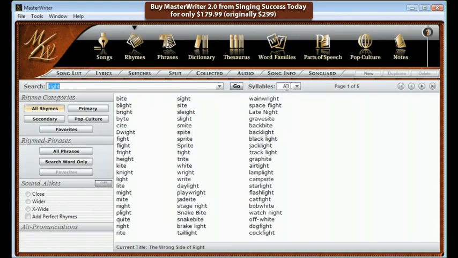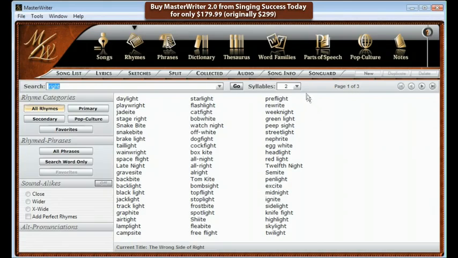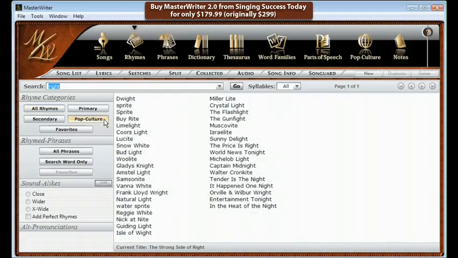And you can use your syllable filter as well. If you only want to look at 2-syllable rhymes, that's all that will be displayed. You will also notice some unusual entries that you will not find in any other rhyming dictionaries. This is because our rhyming dictionary searches pop culture, which will give you rhyming possibilities like Sprite, Bud Light, Snow White, Samsonite, and Guiding Light.